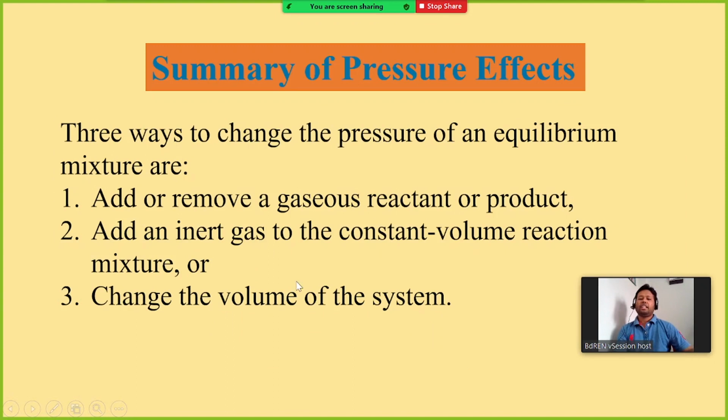Add an inert gas to the constant volume reaction mixture. If you add a certain amount of inert gas, that means it does not participate in the reaction, but you can add the inert gas. What will happen? The number of molecules of the inert gas will increase, so the total pressure will be increased.